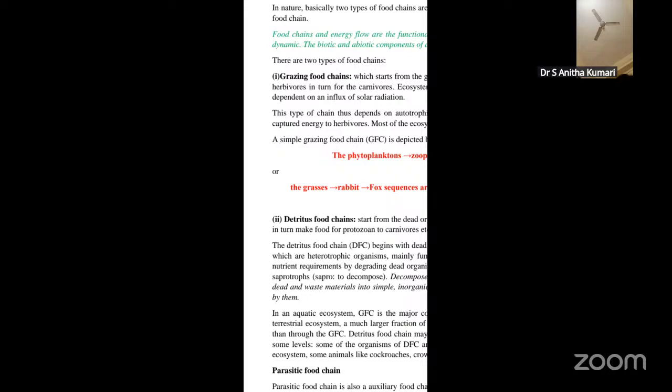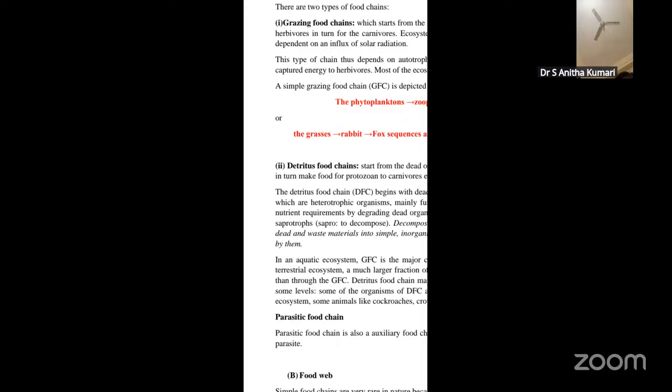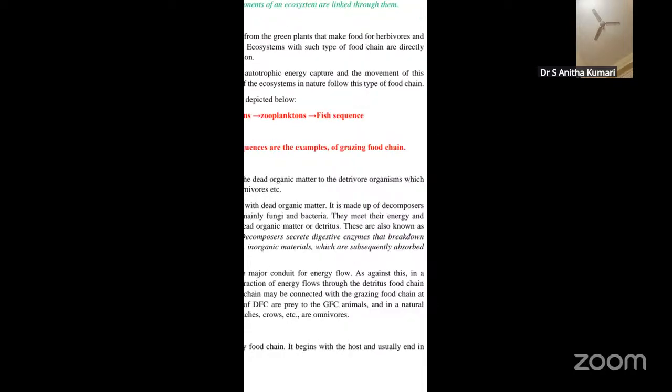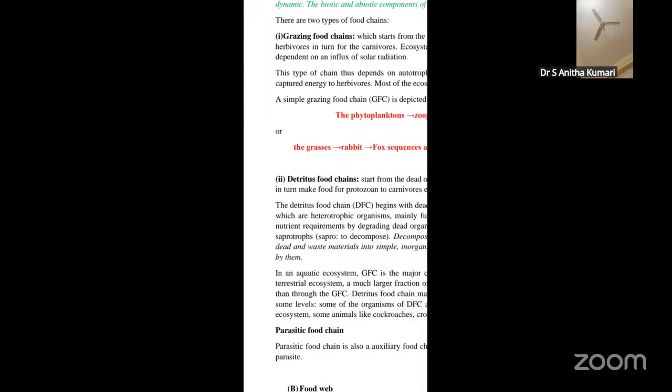Now, another type of food chain we have is called the parasitic food chain. The parasitic food chain is an auxiliary food chain where it begins with the host and usually ends in the parasite. Not much is talked about this parasitic food chain because it pertains only to the parasites which live inside a host.